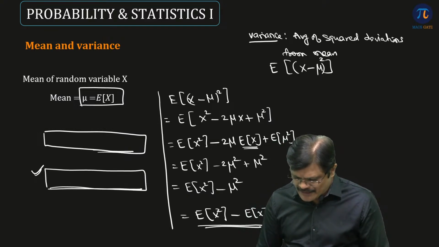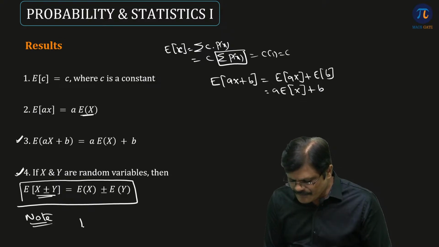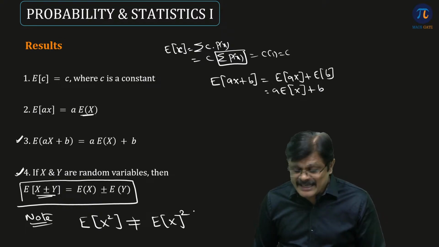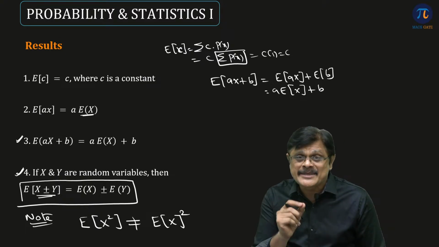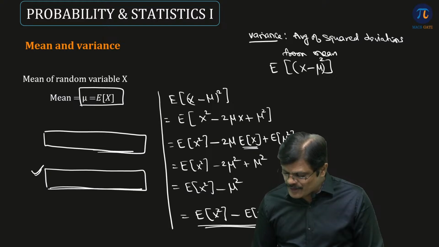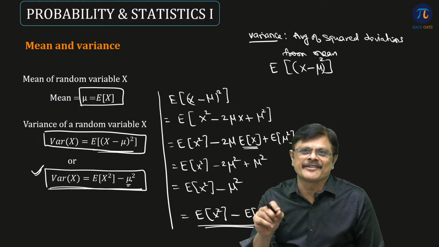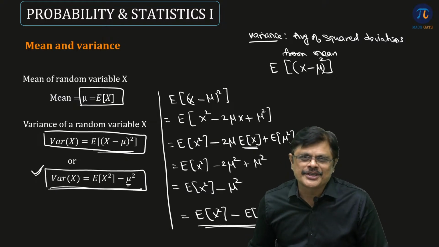So here let me write a note: expected value of x square is not the same as expected value of x whole square. Please be careful. One is the mean squared, whereas the other is expected value of x square. Because of that, I generally don't write it like this. I generally write the notation mu for expected value of x, so that you will not have confusion. Please be careful.